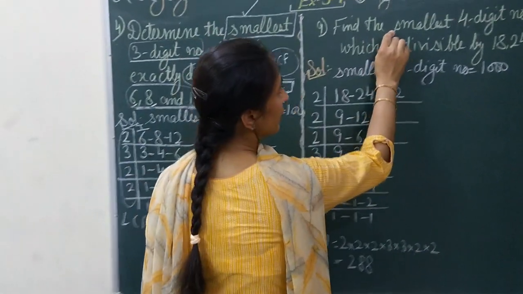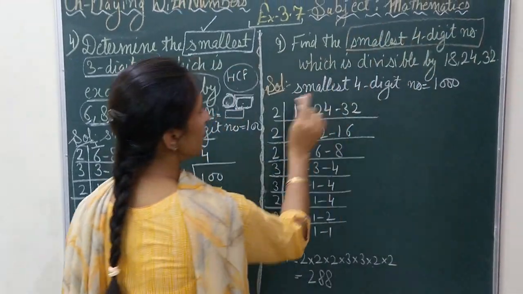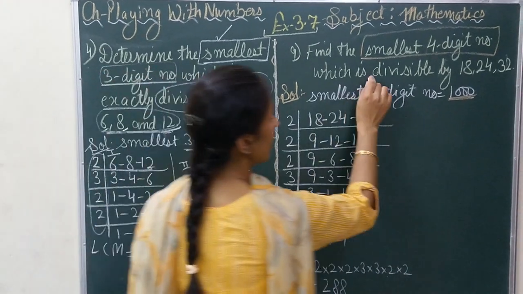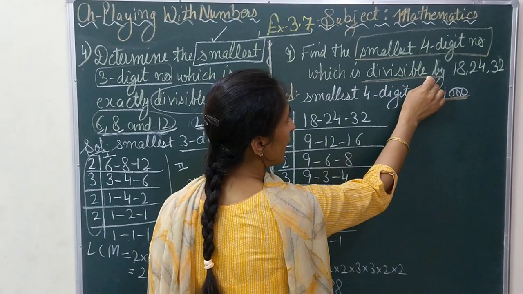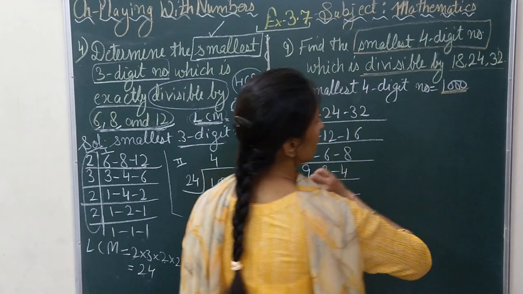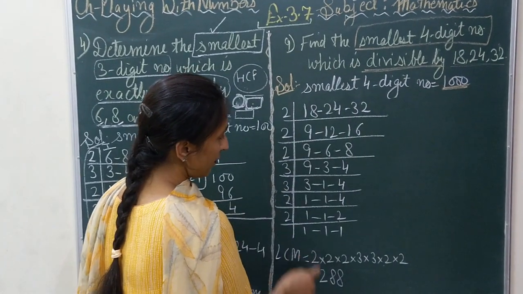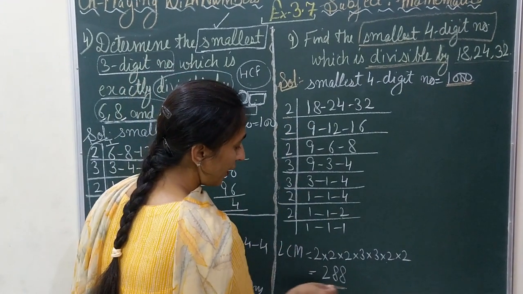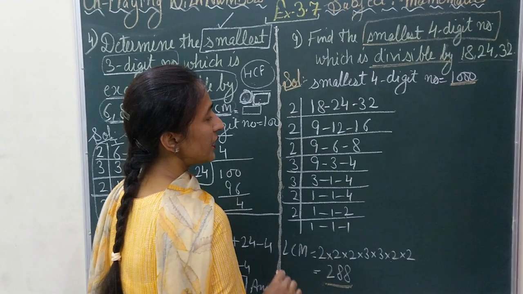In the same way, here is the 9th question. You are asked to find the smallest 4-digit number. It should be the smallest 4 digits, so I have written 1000. Which is divisible by? Again the question is of divisible by. That means the number you are going to find is bigger than these 3 numbers. So I need to calculate the LCM, and I have found the LCM by the division method. And I have got 288 as the LCM for these numbers.